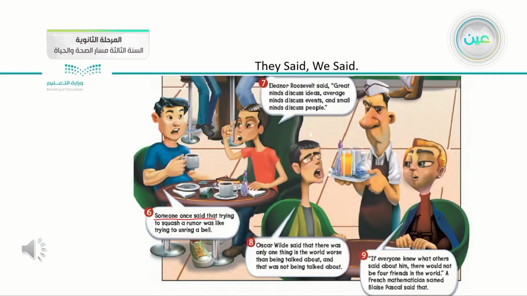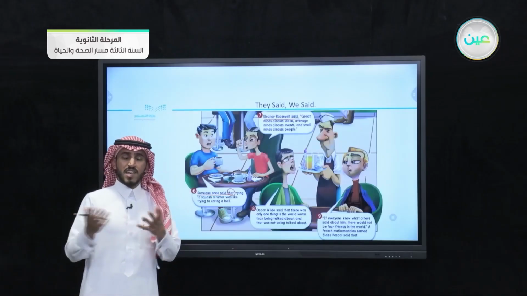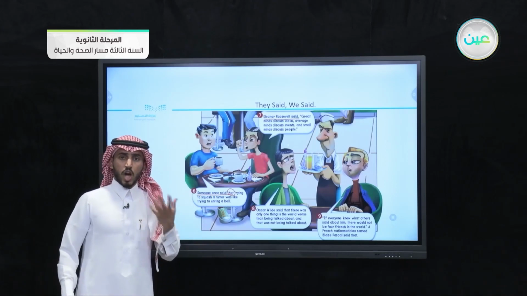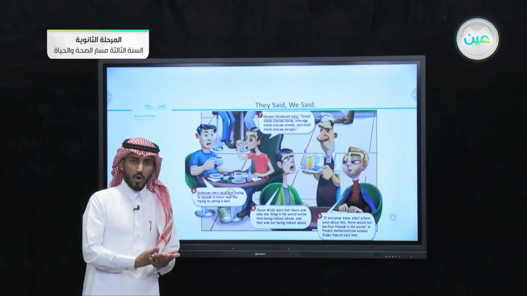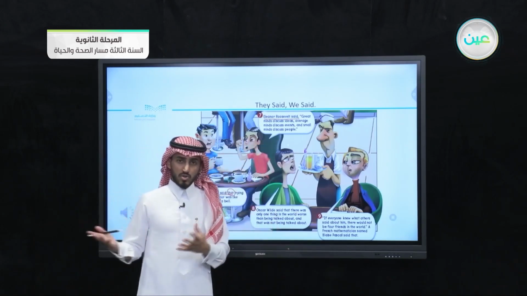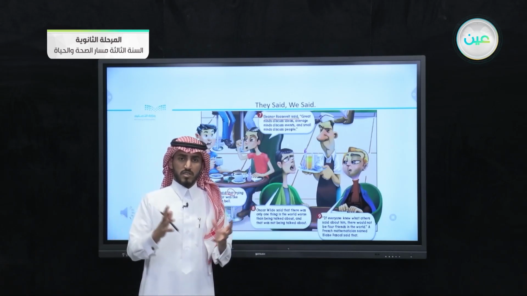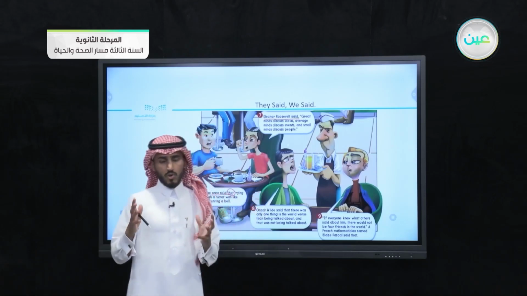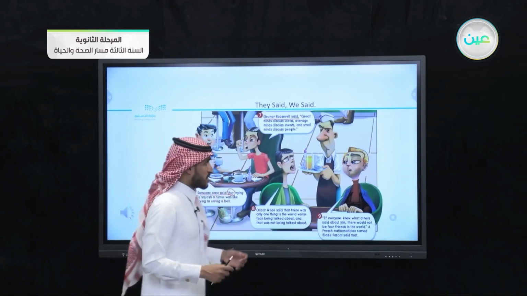Number 7, Eleanor Roosevelt said, "Great minds discuss ideas, average minds discuss events, and small minds discuss people." We have here a quotation from Eleanor Roosevelt. There is a difference between number 7 and number 6. In number 6, we use the word that after said, and in number 7 we didn't. So when we say someone said that, we usually copy the meaning and we use our own words. But when we say someone said, then we use his or her words. We put their words inside quotation marks.